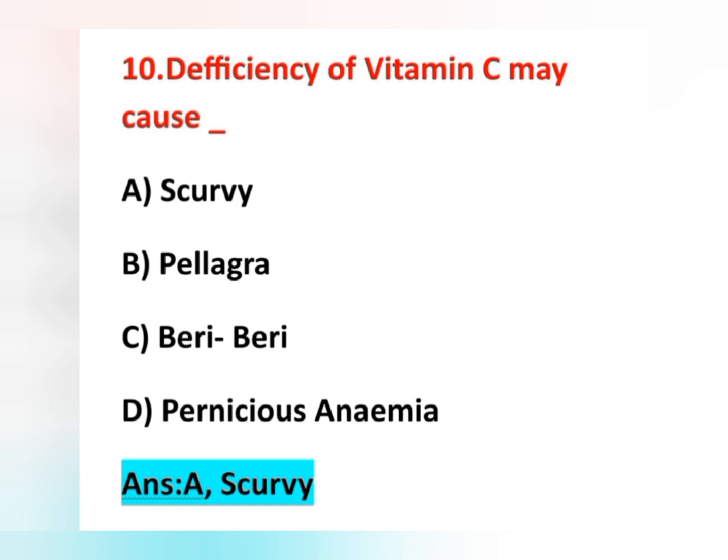And pellagra. Pellagra is due to the deficiency of vitamin B3 or niacin. Okay, that is called pellagra. Pellagra is characterized by 3 Ds, that is dermatitis, dementia and diarrhea. And another option, beriberi. Beriberi is due to the deficiency of vitamin B1, that is thiamine. And pernicious anemia is due to the deficiency of vitamin B12, cyanocobalamin. Here our question is deficiency of vitamin C may cause scurvy.